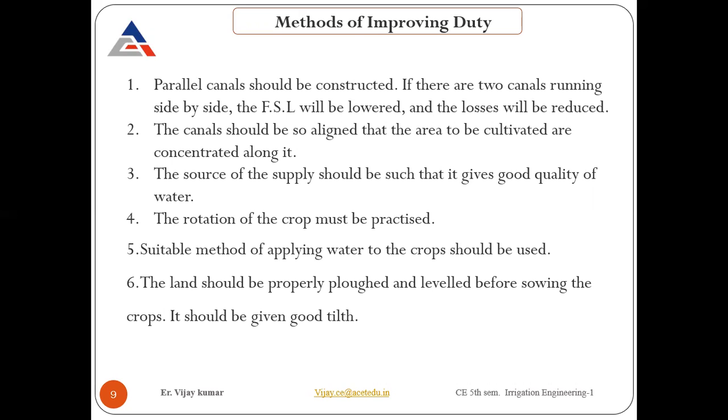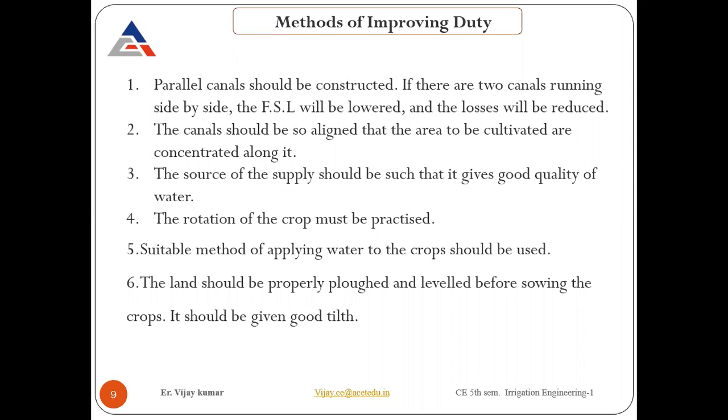Canal should be so aligned that the area to be cultivated is concentrated along it. So basically what does that mean? We should align the canal in such a way that mostly the area which is going to be cultivated is concentrated along it, meaning it is not far away. If you supply the canal water to a very far area by using small channels, then due to the supply of that water, obviously, as water flows from one point to the other, the length of the channel is increasing.